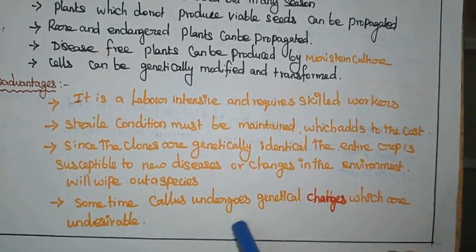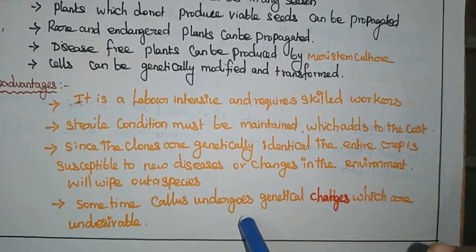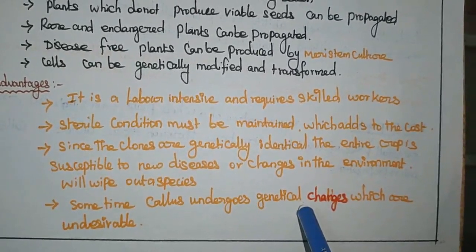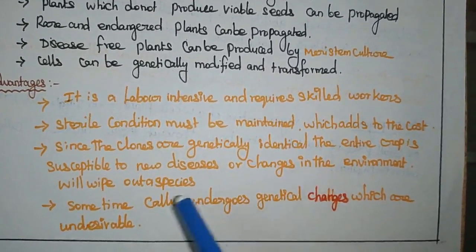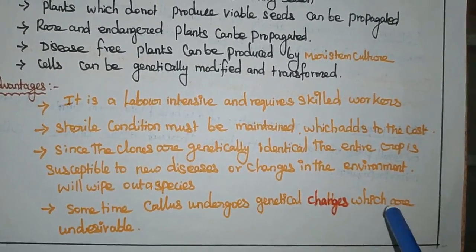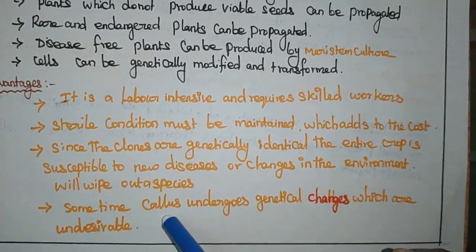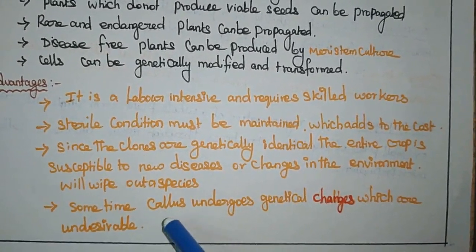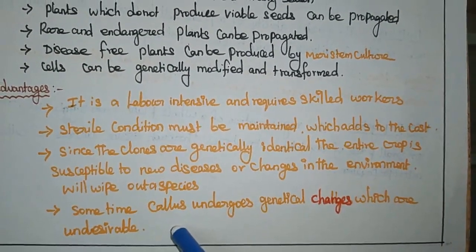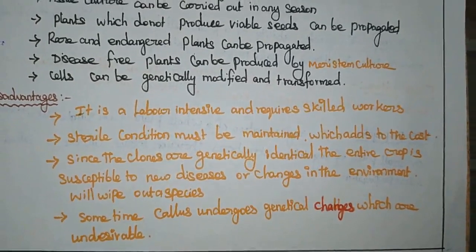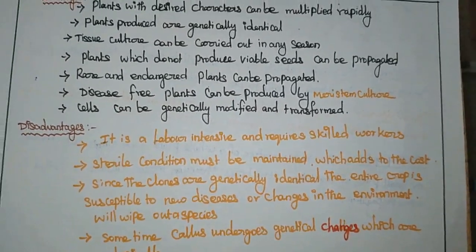From the callus, roots will develop, then the shoot system will develop through the rhizogenesis and morphogenesis processes. So if any unwanted changes occur in that callus, they can be passed to the new plantlet also. So it will affect the plantlet. That unwanted character may appear in the young ones also. These are the drawbacks of this modern method.